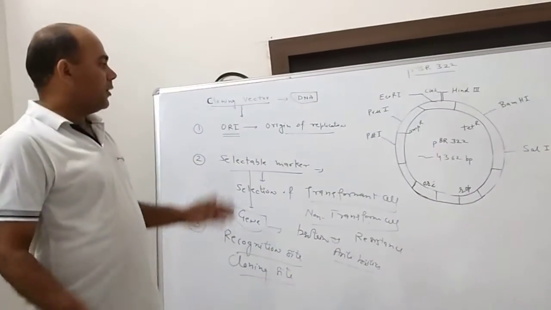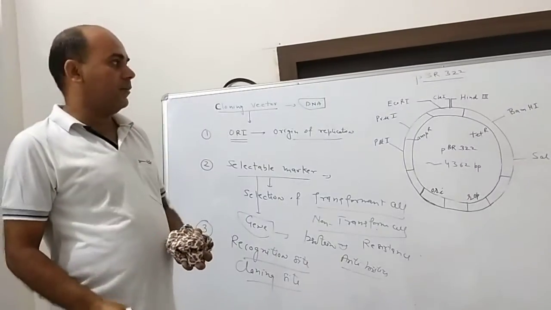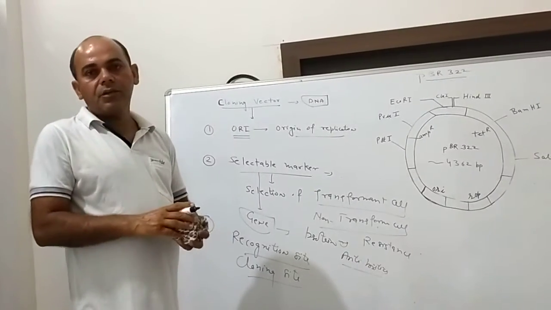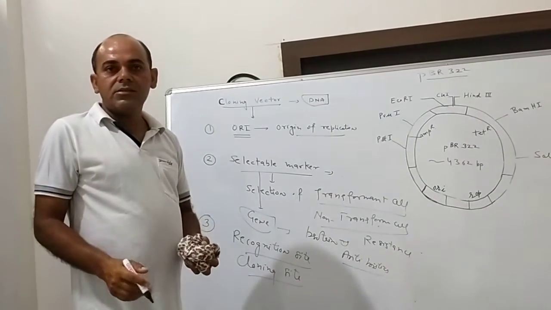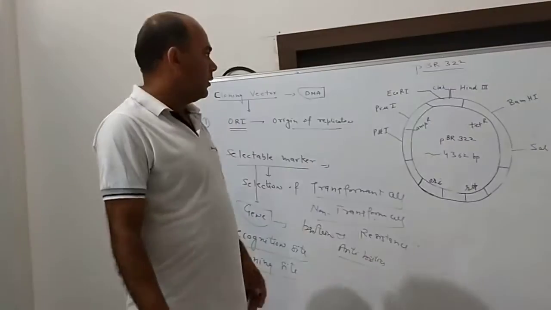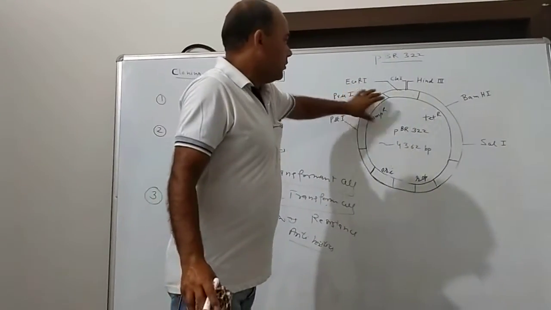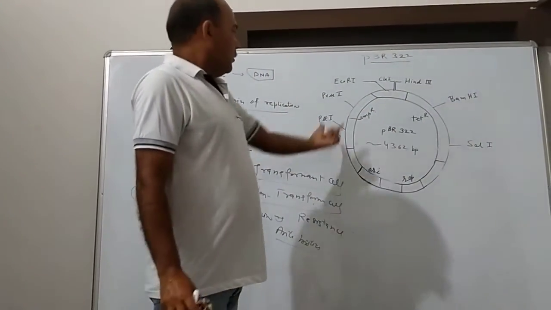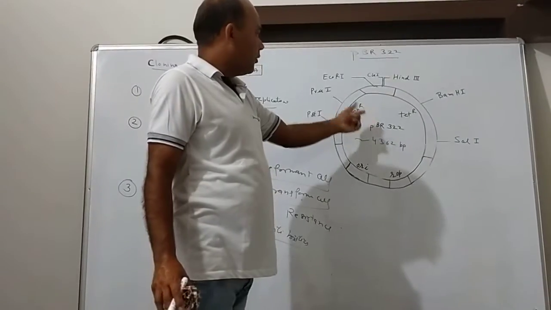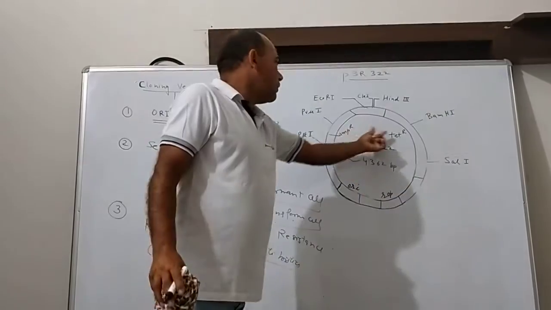The second characteristic of a cloning vector is the selectable marker. It means a particular vector has a particular site where a particular gene is present, coding for a particular protein which shows resistance to particular antibiotics. Look in the figure, this is called pBR322. At these sites, the particular gene is present which codes for a protein that shows resistance against these antibiotics.